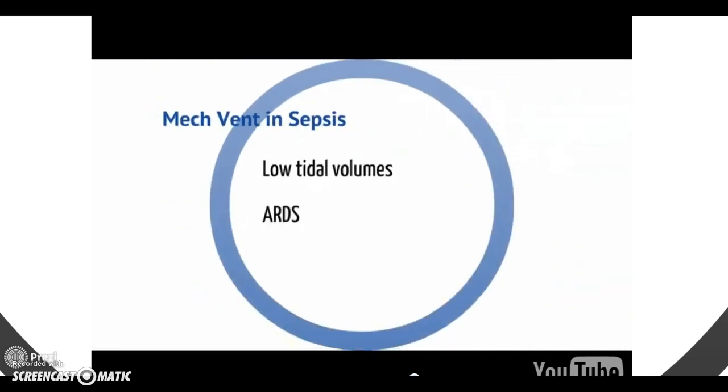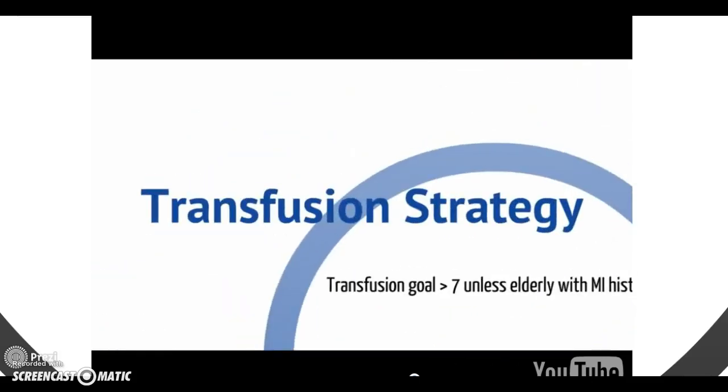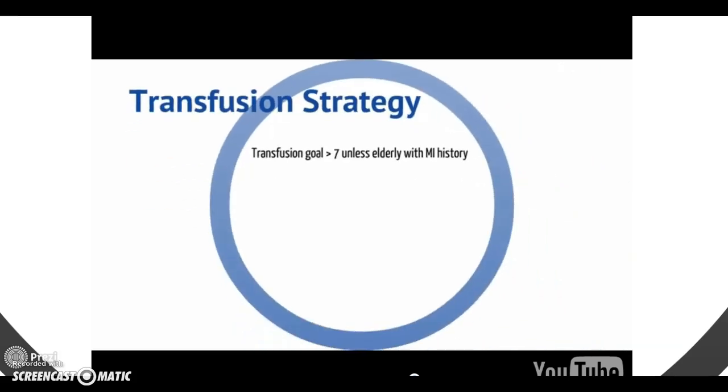For patients with ARDS, a tidal volume of 6 milliliters per kilogram of predicted body weight should be used. The use of PEEP will help prevent lung collapse and thus lung injury in mechanically ventilated patients with sepsis. Having a transfusion strategy is important in sepsis. The transfusion goal for any patient should be greater than 7 for their hemoglobin, unless they're an elderly patient with a history of MI, and then you can consider a hemoglobin of 8. Studies have shown that transfusing to a hemoglobin of 10 has shown no benefit to patients.